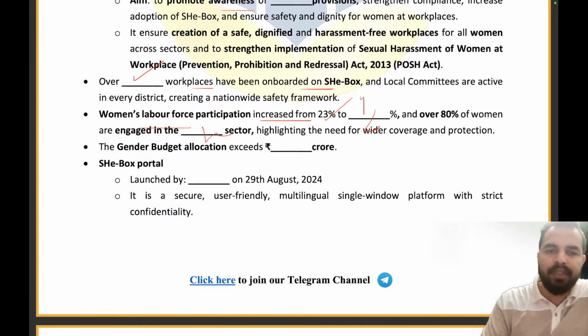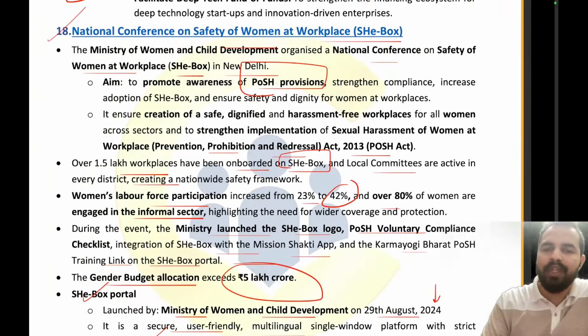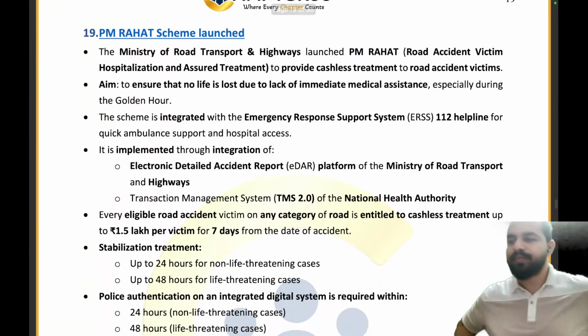Informal sector. The gender budget allocation has exceeded what amount? 5 lakh crores. It was being launched by women when it comes to SheBox portal. It was being launched by Minister of Women and Child Development on 29th of August 2024. That's all from this article. Let's move on to the next article now.